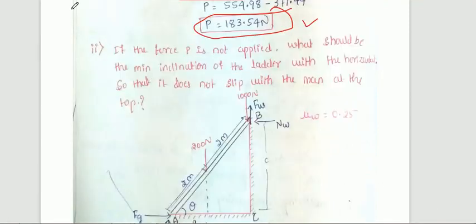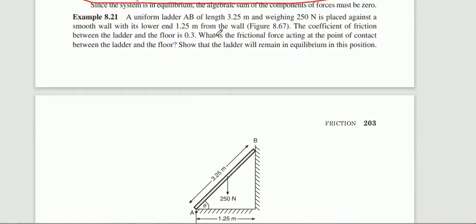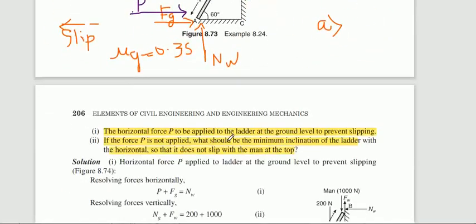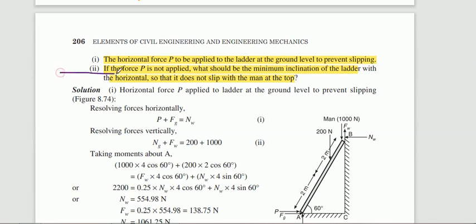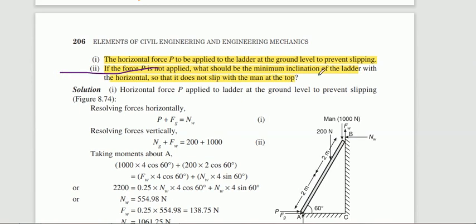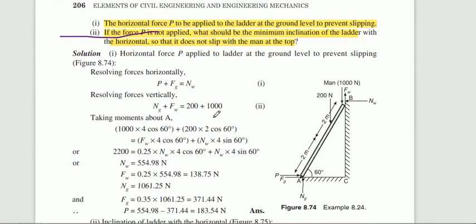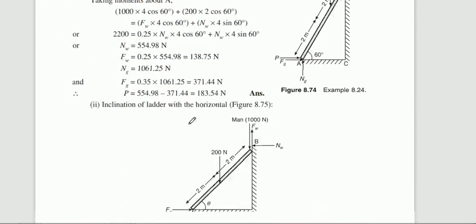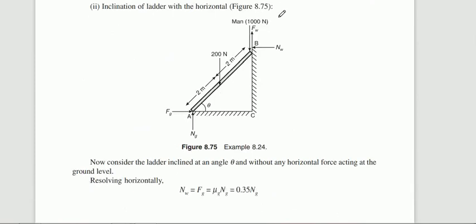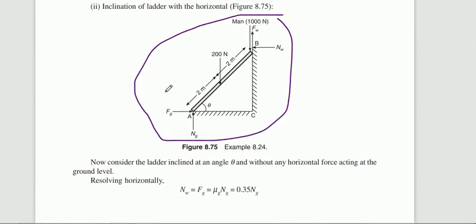Okay. So now the second case. What is the second case? You have seen in the problem: if P is not applied, what may be the minimum inclination we need to provide? If we do not apply P, what may be the inclination? You just observe, this is the free body diagram for the second case. So if P is not applied, what may be the theta value? That you need to find out here.